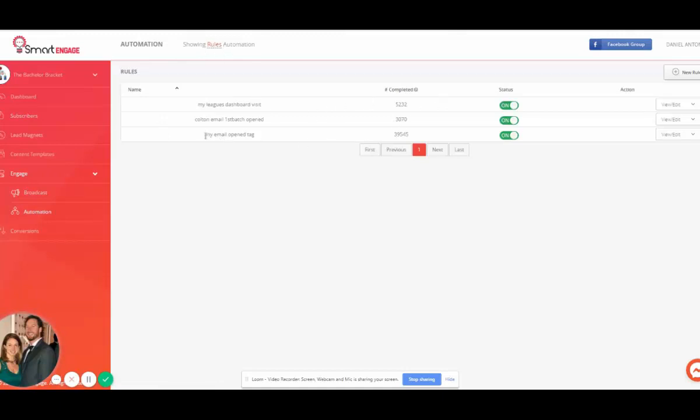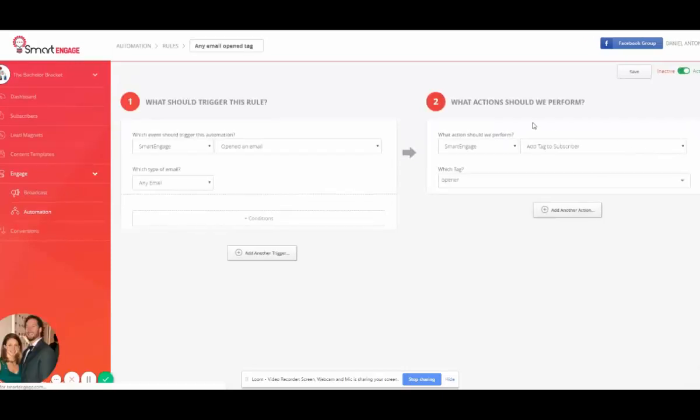And we created a rule. I named it Any Email Open Tag. So basically what happens is if any email is opened, we are tagging them with any tag you set. And you can see we've gotten so far a huge number of opens that we've tracked from this process. And if I view and edit this just to show you what that looks like,